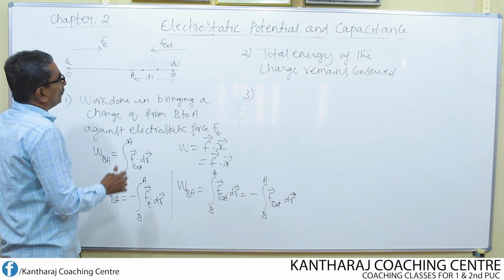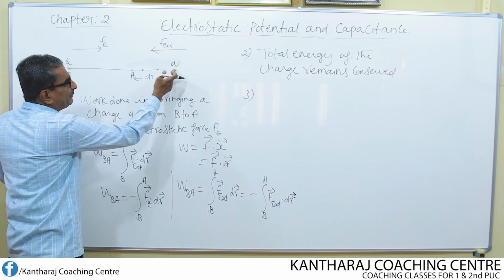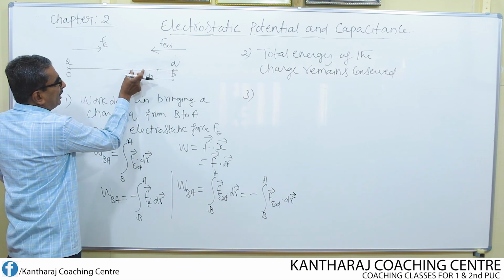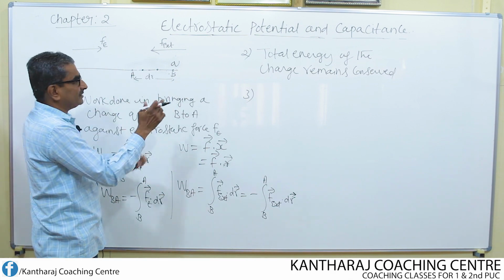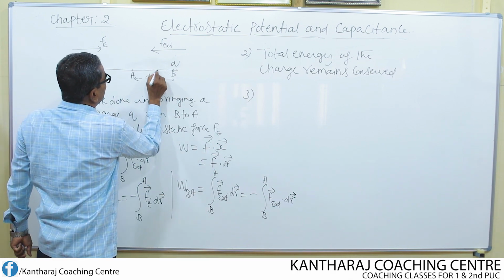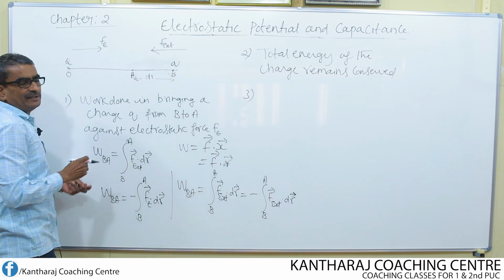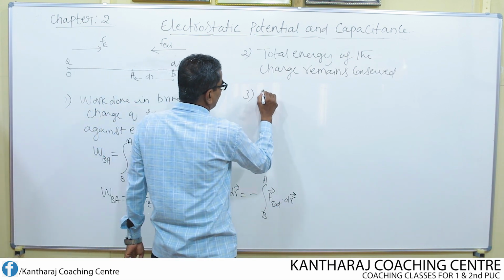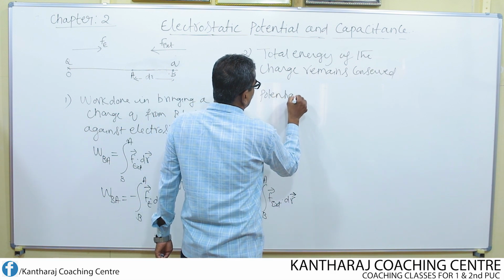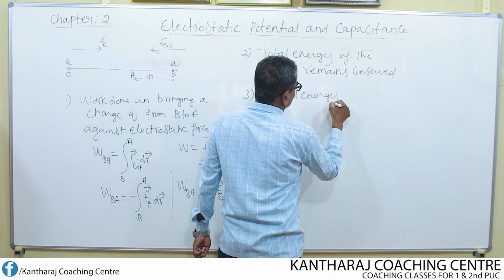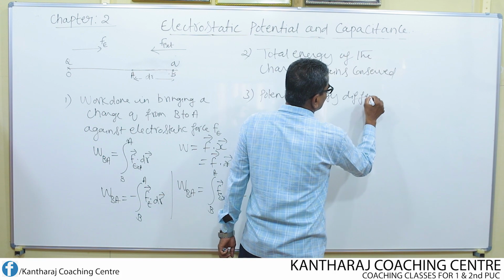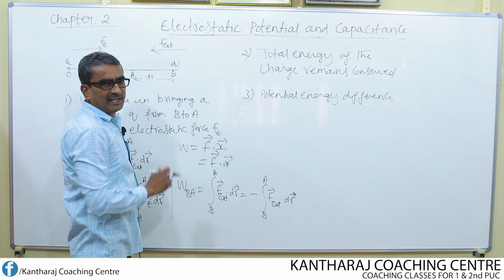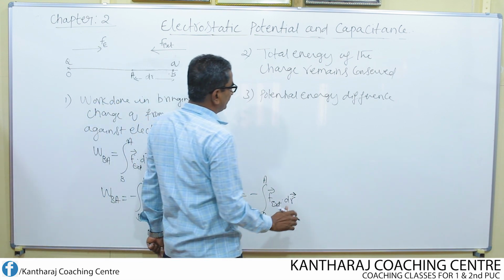Therefore, what will be the potential energy between any two points, either between these two, or these two, or once for all between the point B and the point A? What is the potential energy difference? It arises because the energy continuously varies as the charge is moved from B to A.